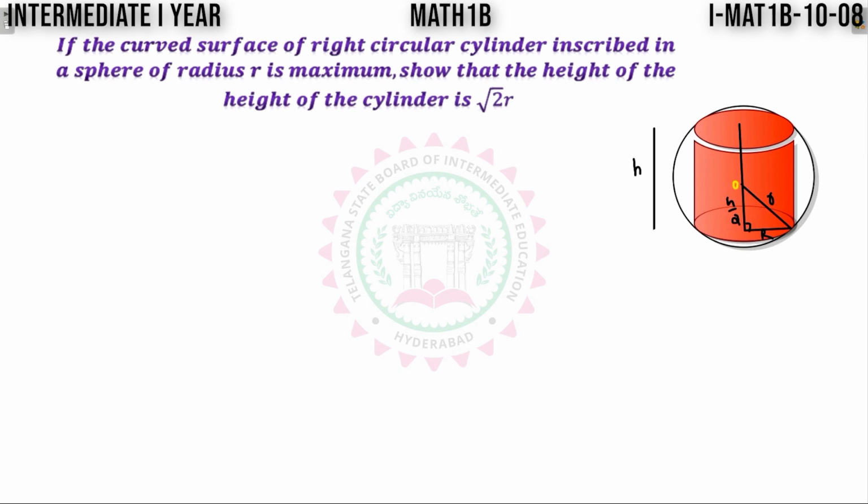So this is the last problem. So what is given here? In a sphere, a cylinder is inscribed. Its surface area is maximum when its height is h is equal to root 2 times the radius of the sphere.